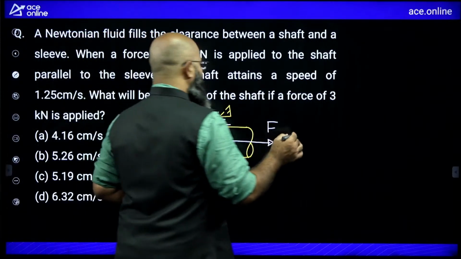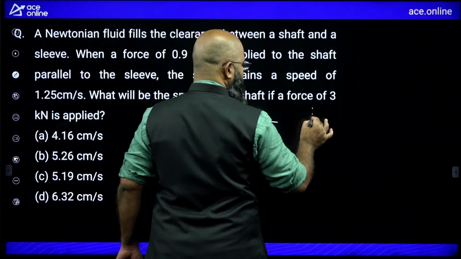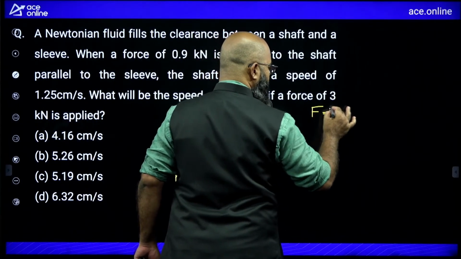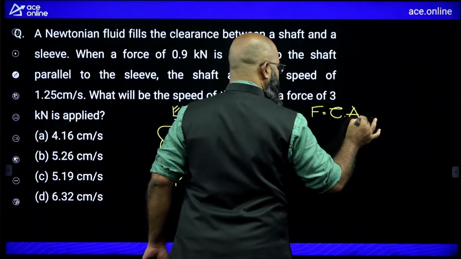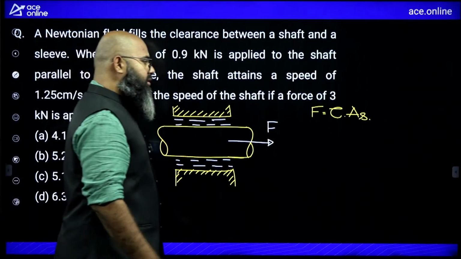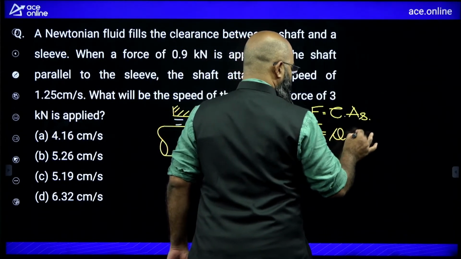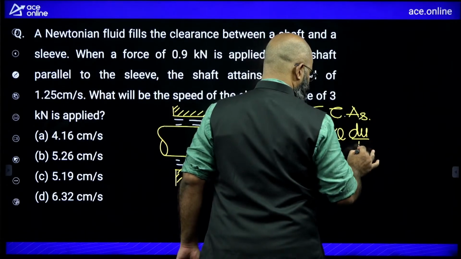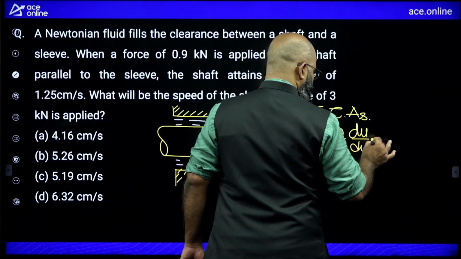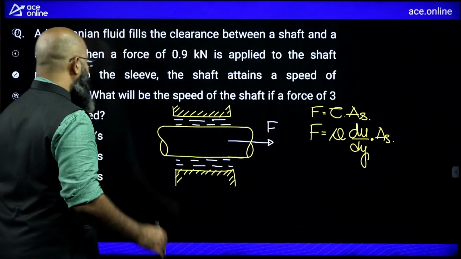If you see the value of force F will be equal to how much? If you observe, the value of force F will be equal to shear stress multiplied to shear area. Now, shear stress is equal to how much? It is equal to mu multiplied to du by dy multiplied to shear area. Now, what is du by dy over here?